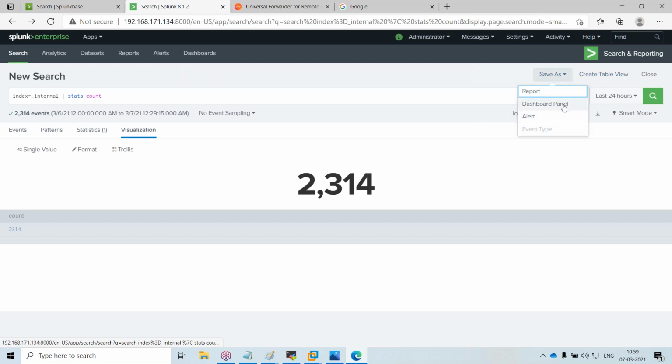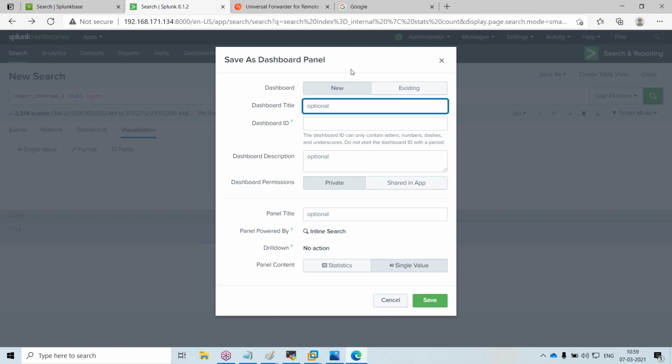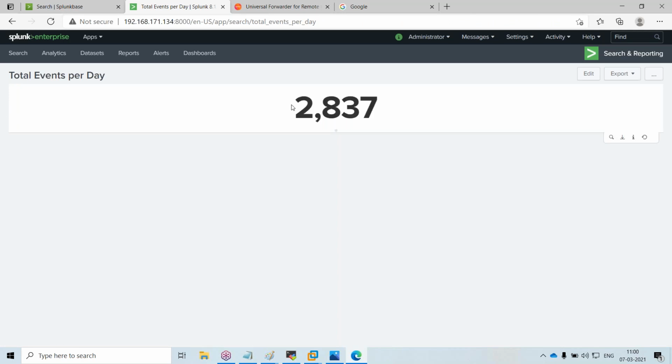I can save it as a dashboard, saying total events per day. I can also take it as a report, export it as a PDF, and send it by mail.